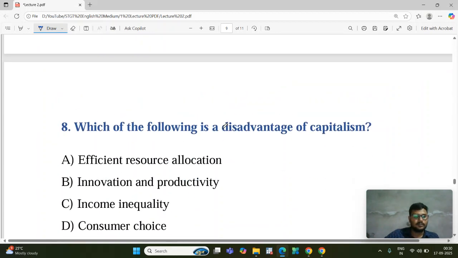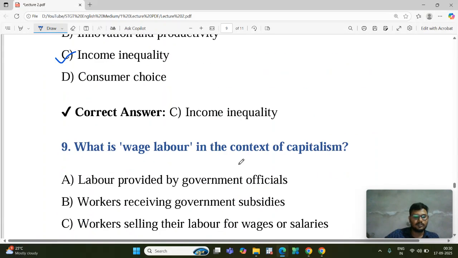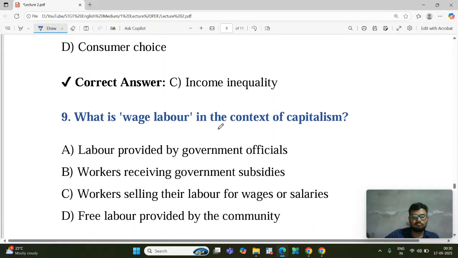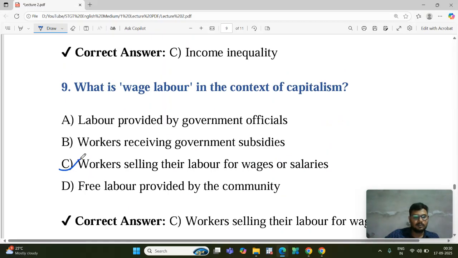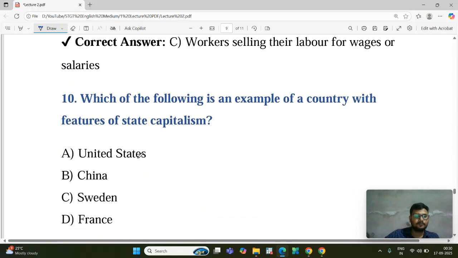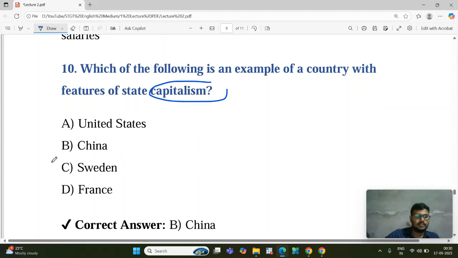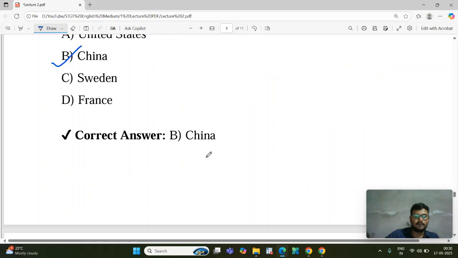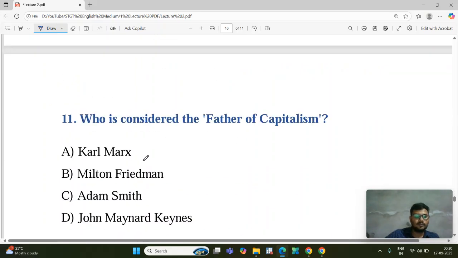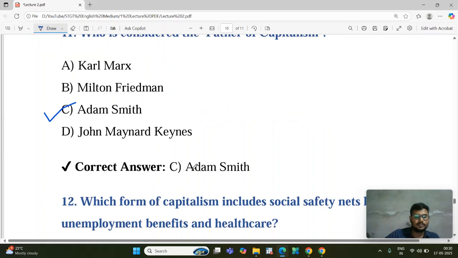Next one: which of the following is a disadvantage of capitalism? Disadvantage means income inequality. Next: wage labor in the context of capitalism. Wage labor is basically workers selling their labor for wages and salaries. Next: which country follows that type of capitalism? The answer will be B, China. Next: who is the father of capitalism? Father of capitalism is Adam Smith.